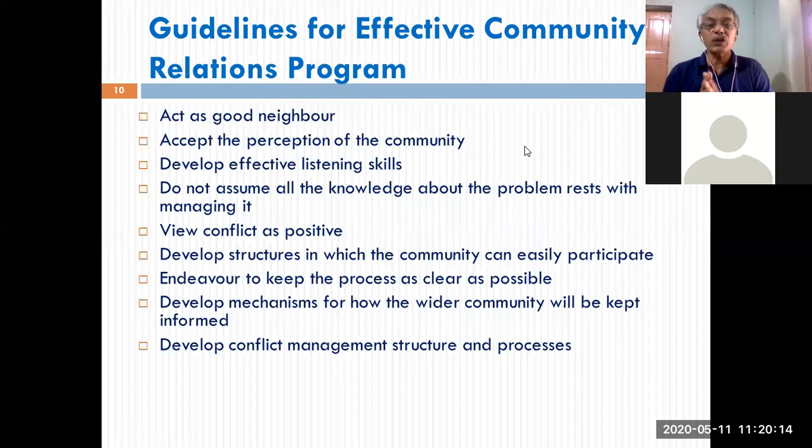Endeavor to keep the process as clear as possible. Let there not be any ambiguity ever about the objectives, the process, the content, the duration, right? The benefits of your CR program. Make everything crystal clear to the community. This is what we intend to do. This is how we intend to do it, right?